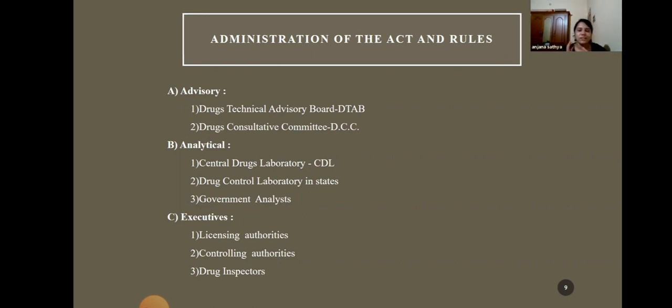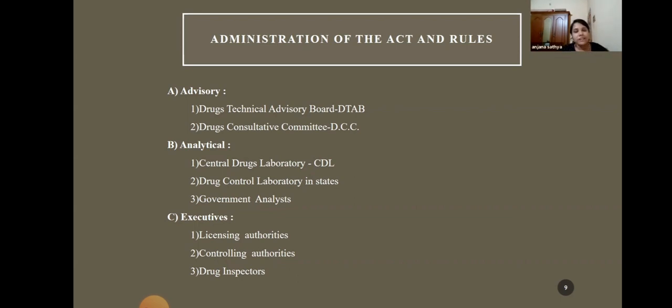So the analytical aspects are the laboratories. There are several central laboratories for maintaining standards for each and every drug that has been imported or produced in the country. For that purpose, several laboratories are considered as an authority or appellate authority. The first one is the Central Drugs Laboratory, which is situated in Calcutta. That is the central laboratory, which is the appellate authority in case of any dispute.